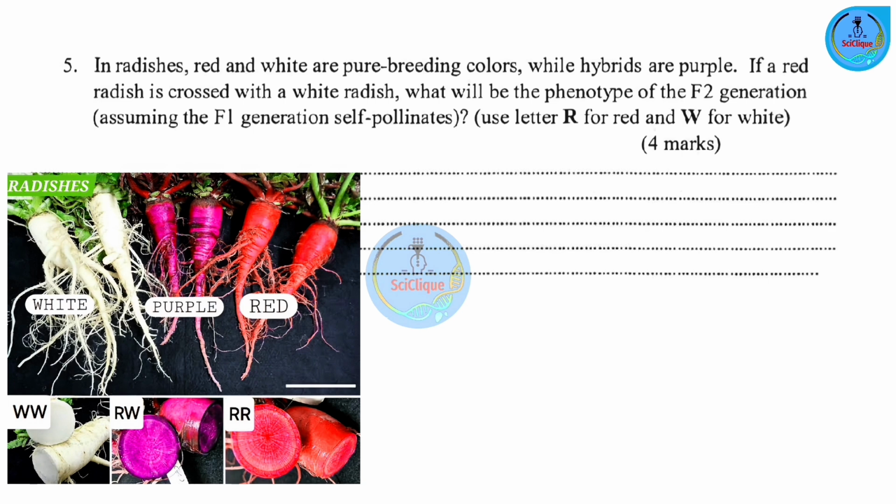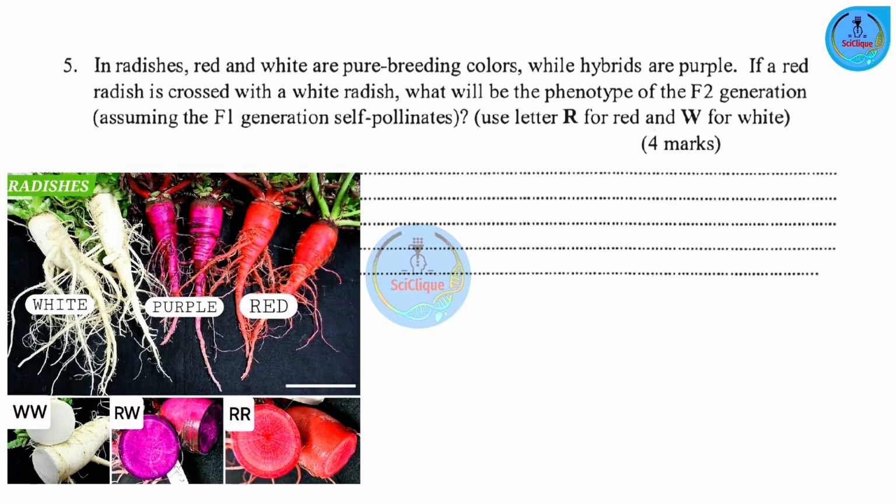Now, in this case, in our radishes, we have three colors: red, white, and purple. So, our red and white plants are the original parents, okay? And these are pure breeds. So that means what will be our genotype for the red radish? It's going to be RR. Why do we have two R's? Because this is a pure breed. Amanisha, it's homozygous, so two R's. When it comes to the white one, this is also a pure breed, okay? So we are going to have two identical alleles, WW.